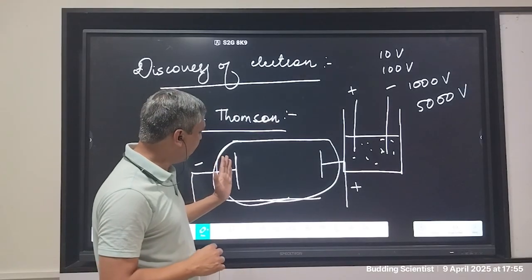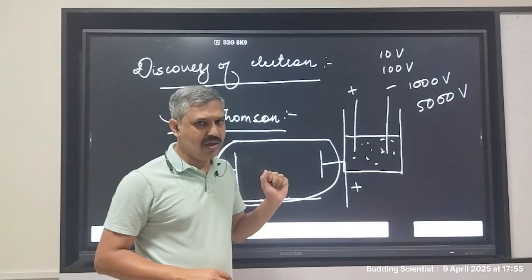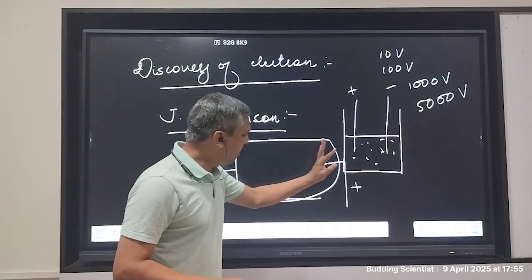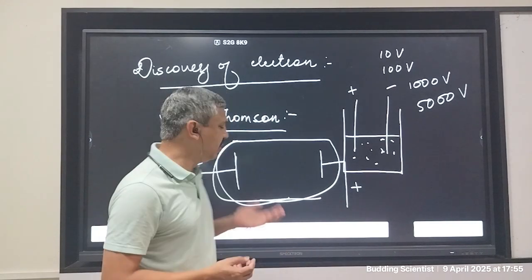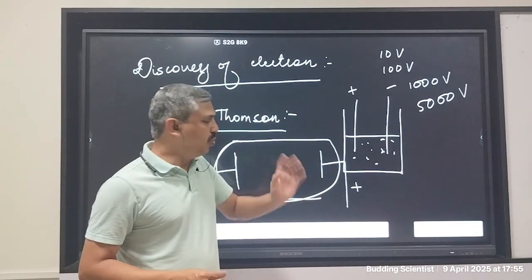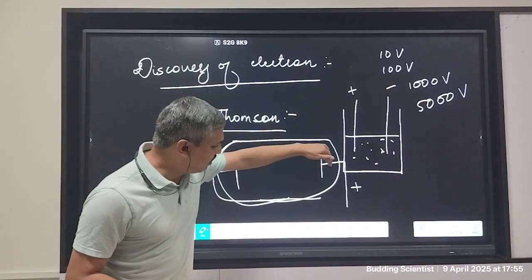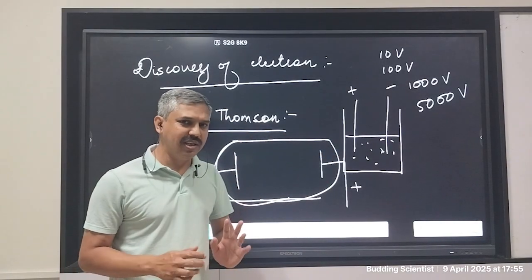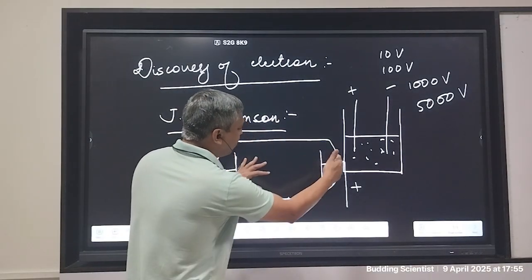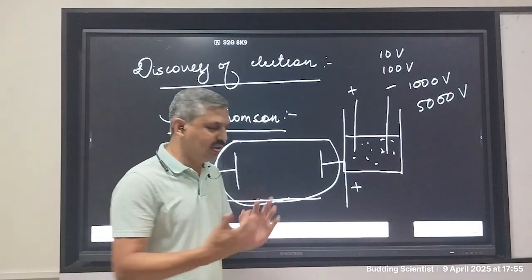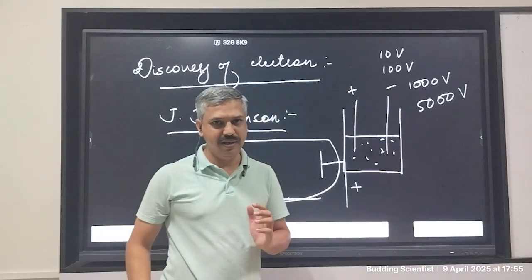Thomson also understood that if the charge has to flow from one terminal to other, from negative to positive, or maybe from positive to negative, because in those days no one knew if the charge is because of electron or what. So whatever be the case, at that time it was assumed that the charge flows from positive to negative. So if this is the case, or if the opposite is the case, in whichever situation, there must not be many gas particles, because the charge will collide with the gas particles, and the charge will never reach the other end.